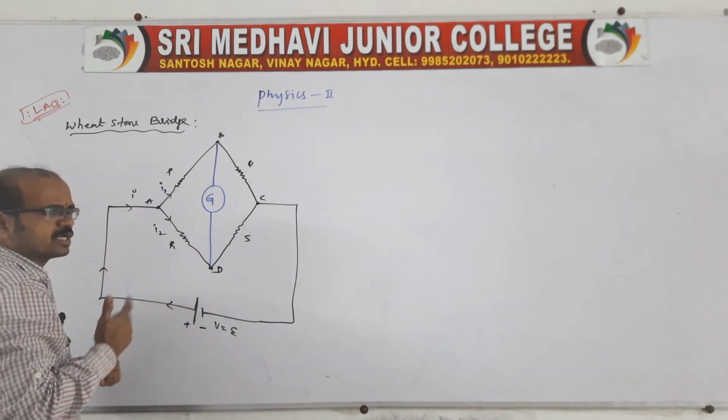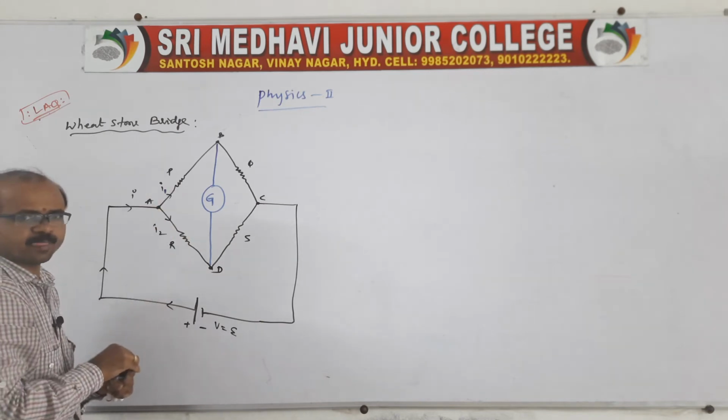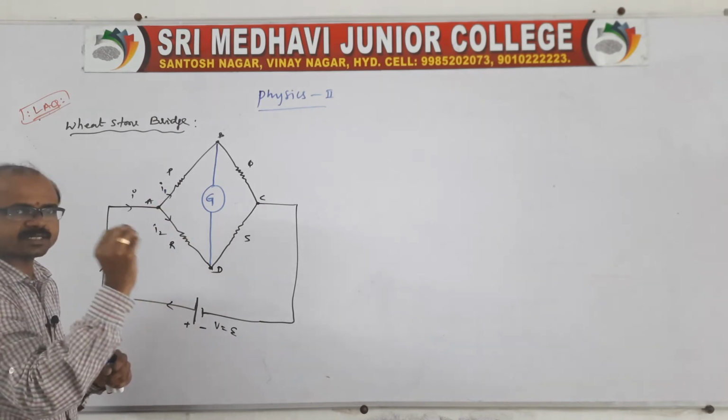Now, this galvanometer is also a resistor, because it is measuring the current. It's showing the current, in the sense that there has to be some opposition. That is why we can say it is a resistor.